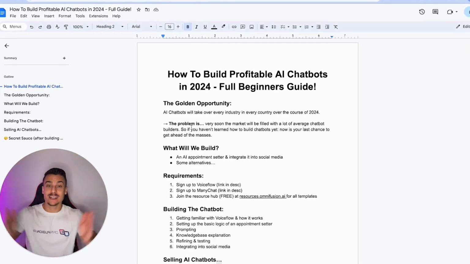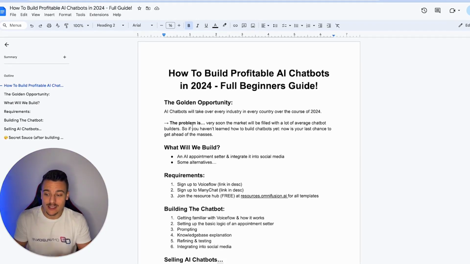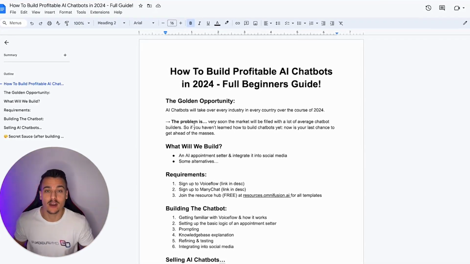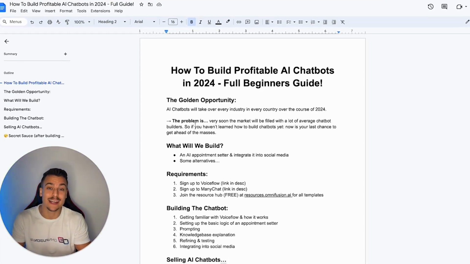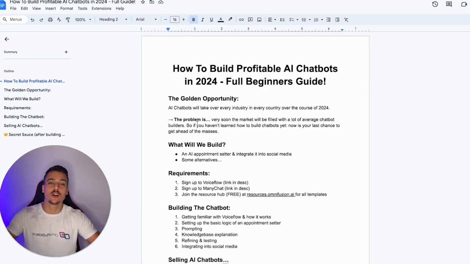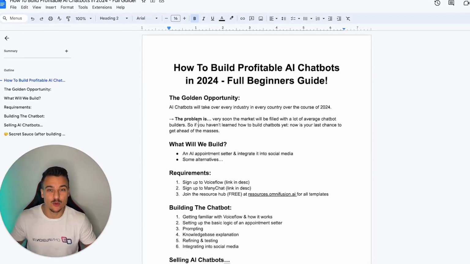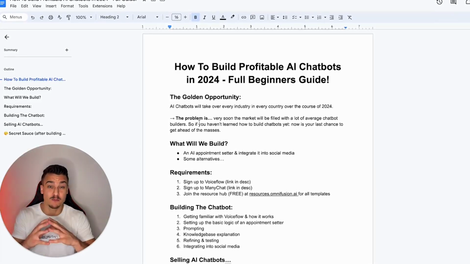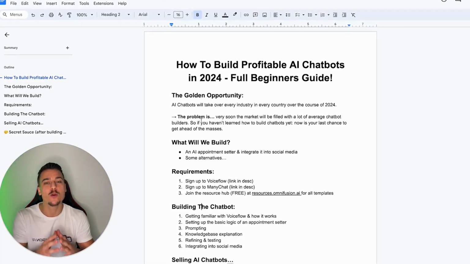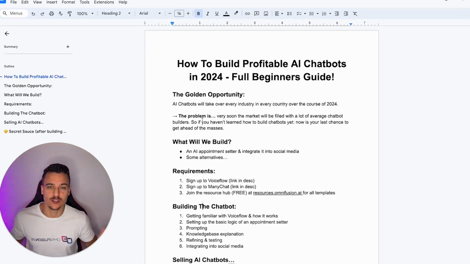So if you haven't learned how to build chatbots yet, now is your last chance to get ahead of the masses. Now is your last chance to jump in on this opportunity, because if you start learning now, within 6 months, you can be considered an expert and start to build more advanced AI solutions and more advanced AI chatbots, because people who get stuck building only basic stuff will be out of business within 6 to 12 months.